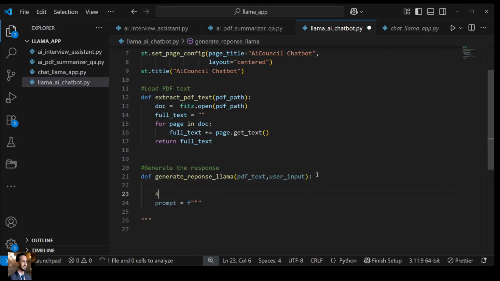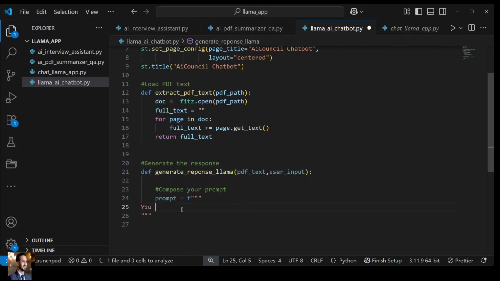Let me also write a comment, because documentation of your code is very important: compose your prompt. Let's say I'll give it an instruction: You are a helpful chat assistant for AI Council.